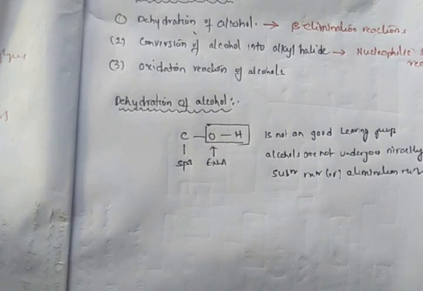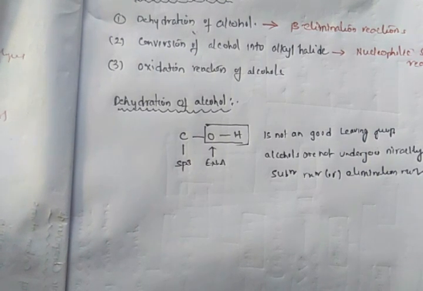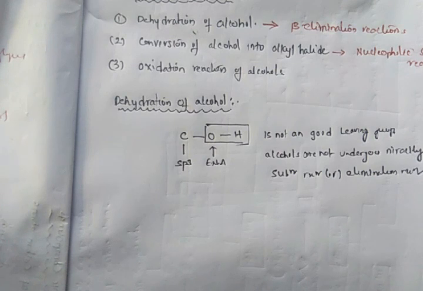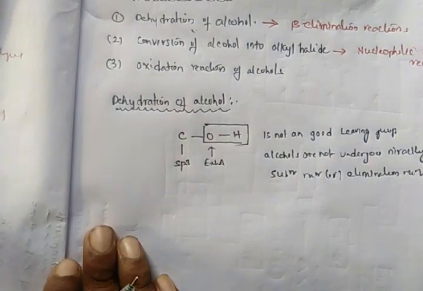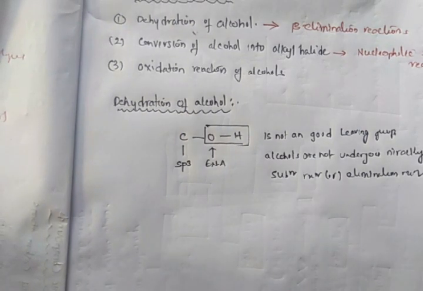In order to make this OH group into a good leaving group, you must treat these alcohols with a strong acid. As the OH group is not a good leaving group, you have to convert the alcoholic OH group into a good leaving group by treating with strong acids like HCl, H2SO4 as well as TsOH.